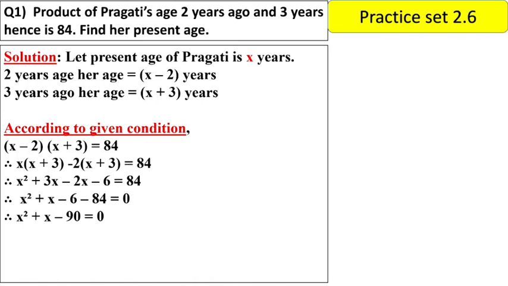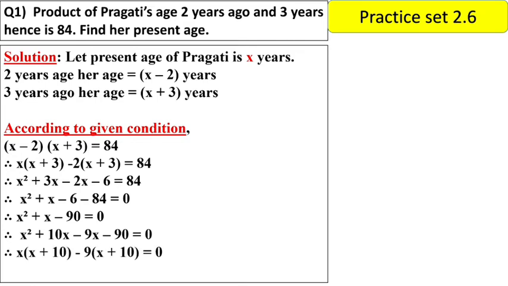Now we have to split minus 90, and in the middle we want plus 1. So 9 times 10 is 90. We'll give minus to the 9 and plus to the 10, and substitute in the place of x. What will we write? Plus 10x minus 9x minus 90 equal to 0.